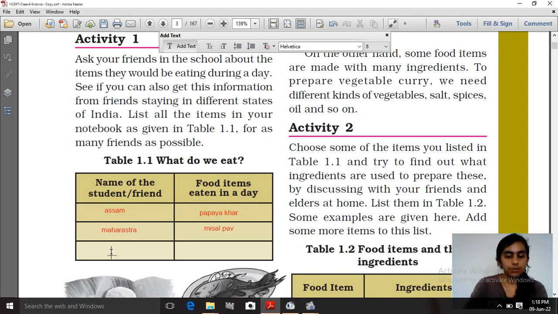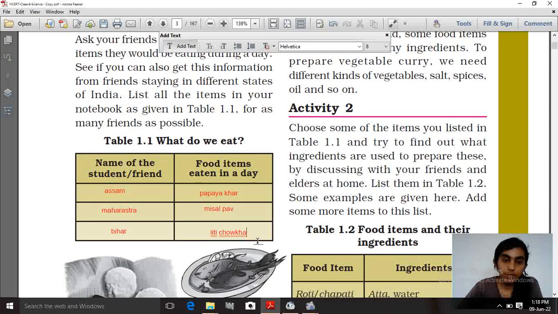Like that, if one of your friends belongs to Bihar, then it includes the food item litti chokha. If your friend belongs to Punjab, then it includes the food item makki di roti and sarson da saag. Like that it goes on.